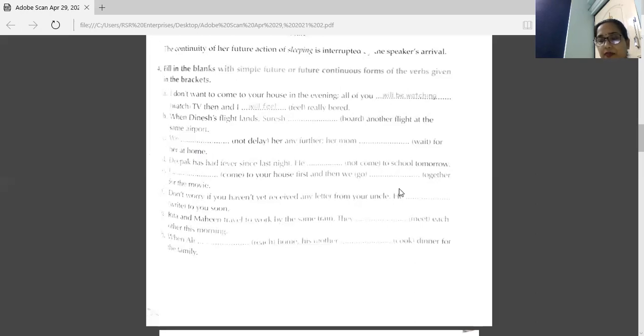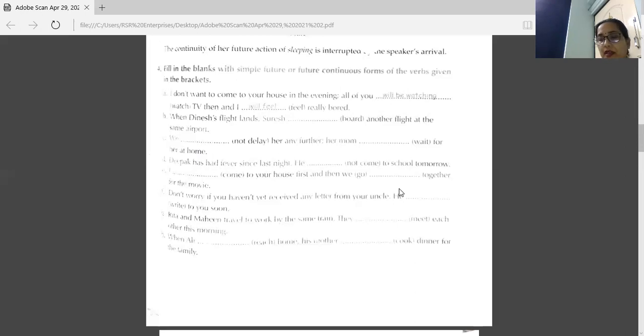Next, Rita and Mahin travel to work by the same train. They dash each other this morning. What is meet? Your answer is they will be meeting each other this morning.